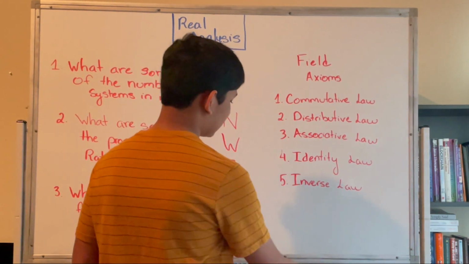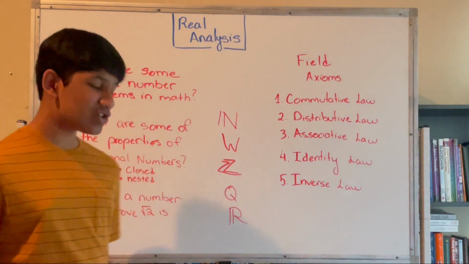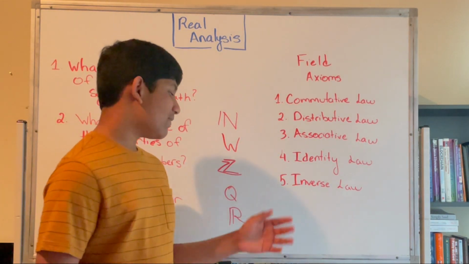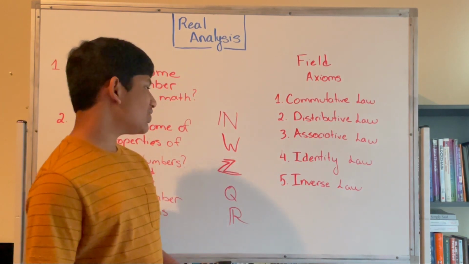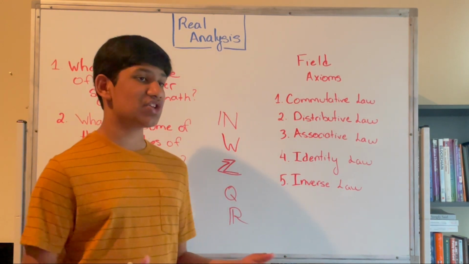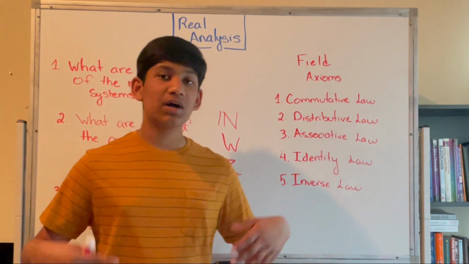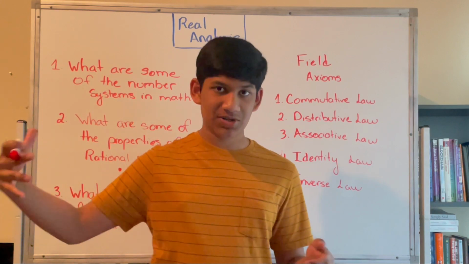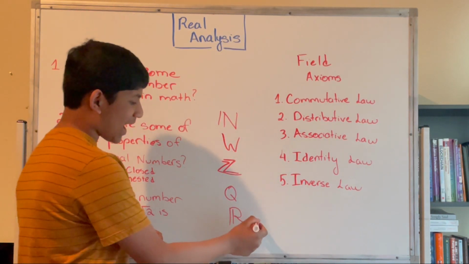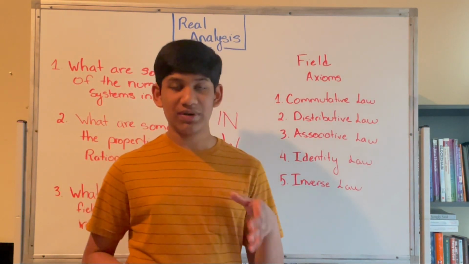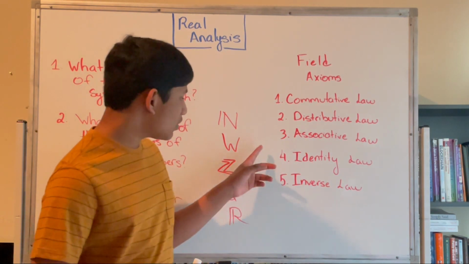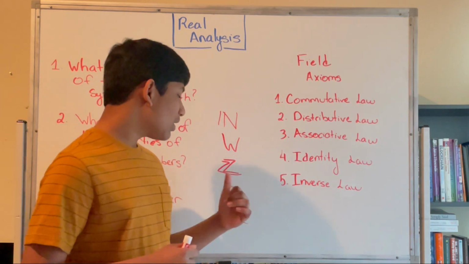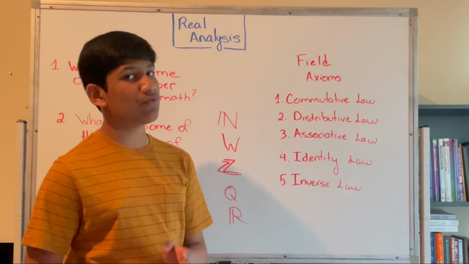Lastly, we have the real numbers, which contain irrational numbers, rational numbers, integers, whole numbers, natural numbers, and so on. So they contain pretty much all the numbers which we can think of that do not have any relation to the complex numbers. Now, we'll talk about the completeness axiom and how this relates to the real numbers later, but in this video, we're just going to be talking about how they relate to the fields and the field axioms and how the rational numbers and real numbers form a field.